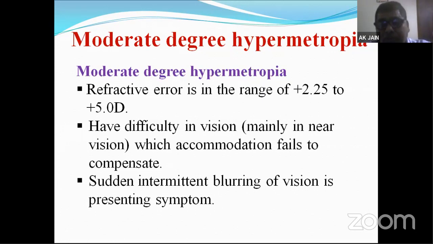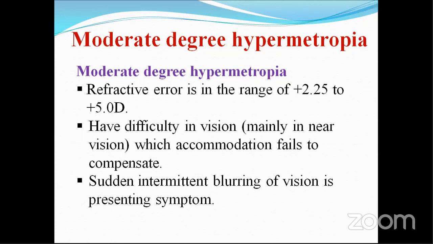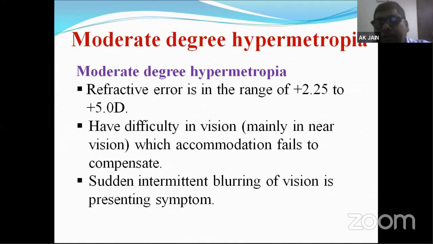But for near vision we have to use accommodation, and accommodation is not able to compensate this much refractive error. So the person presents with difficulty in near vision. There will be sudden intermittent blurring, mixing of the letters, or asthenopic symptoms while reading even for a shorter duration.